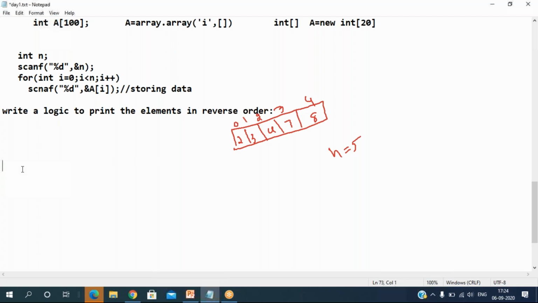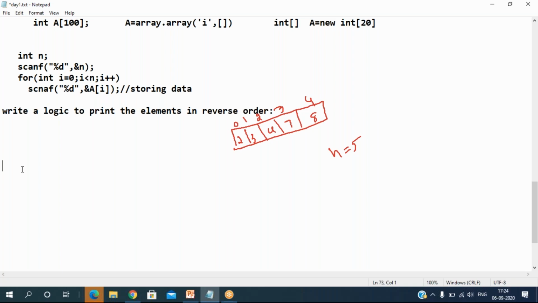I want to print the data in reverse order. How can I print it? Python is fine, but I request everyone, don't go immediately for Python, because they may or may not allow it. Try to focus on C and Java. That would be better, because last year they didn't allow Python, especially for automata fix. This year they may allow it. Let's see. Right now we'll focus on C.